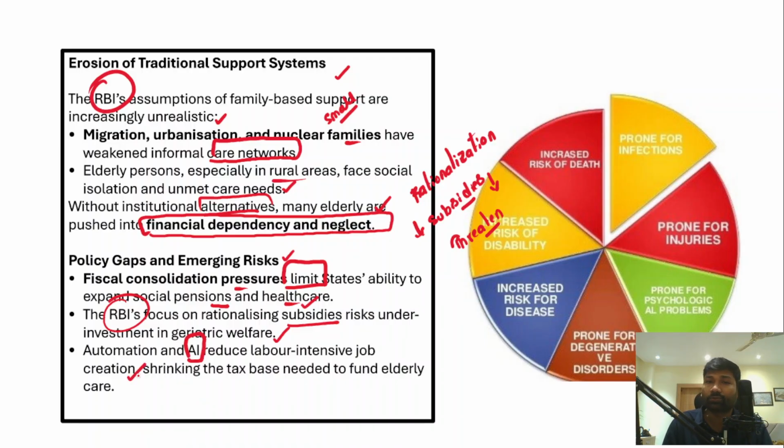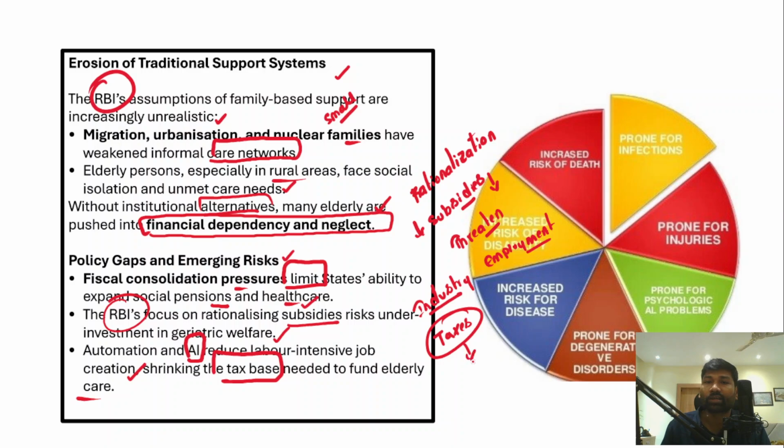If labor-intensive industries are not there, it might shrink the tax base needed to fund elderly care. For example, if there are no labor-intensive industries, there will be no employment, no social security, no social safety for the people. Secondly, it might also reduce taxes for the government.